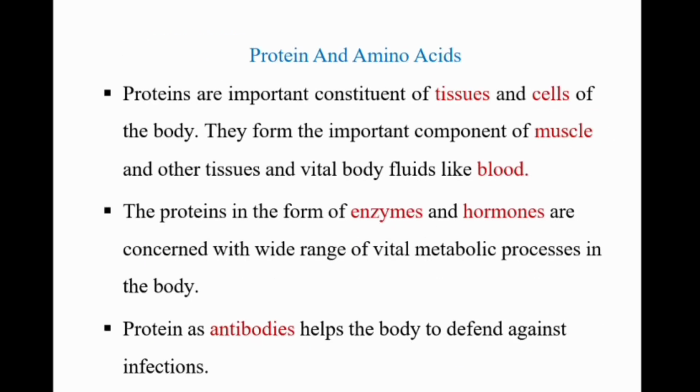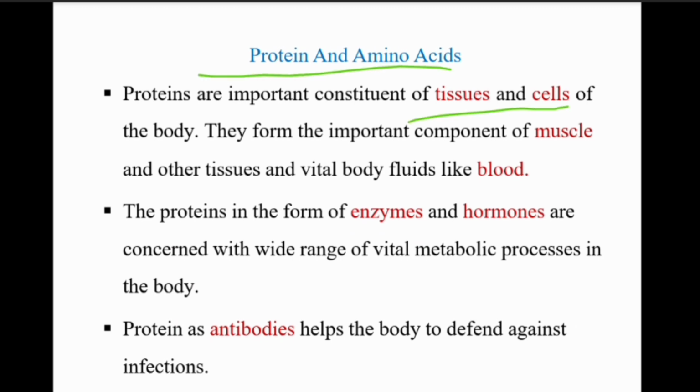And coming to protein and amino acids. Proteins are important constituents of tissue and cells of the body. They form the important component of muscle and other tissue and vital fluids like blood. Proteins in the form of enzymes, hormones are concerned with a wide range of vital metabolic processes in the body. Protein has antibodies, which help the body to defend against infections.